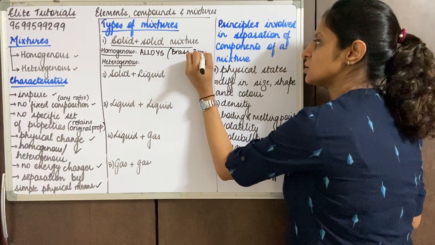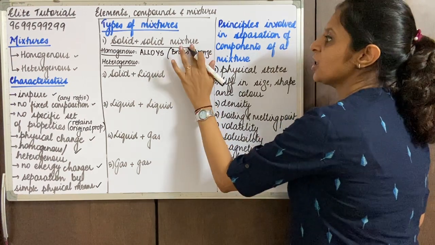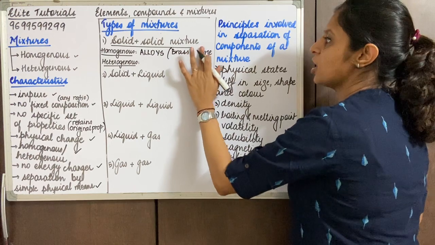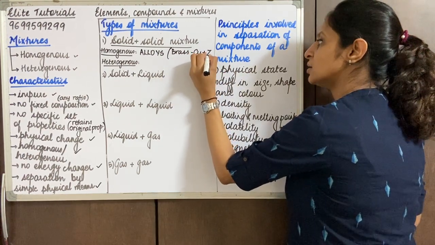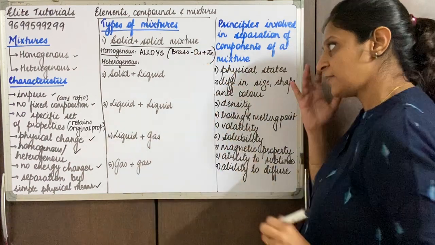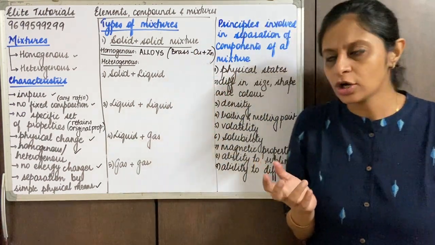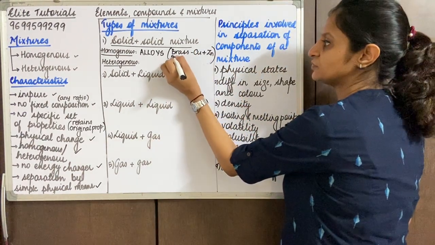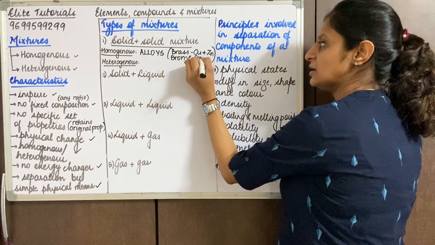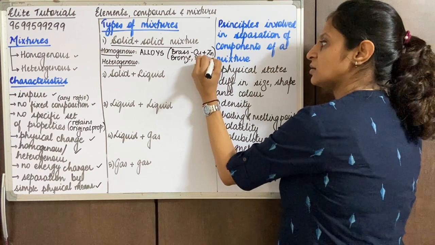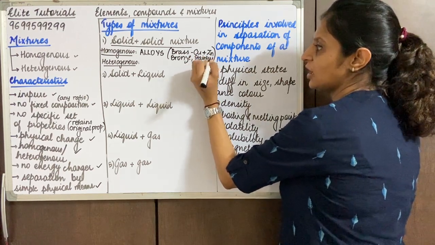bronze. Okay, so brass is, if you want, a mixture of copper and zinc. Okay, so these are alloys. You also have bronze, stainless steel. So these are all names of alloys.